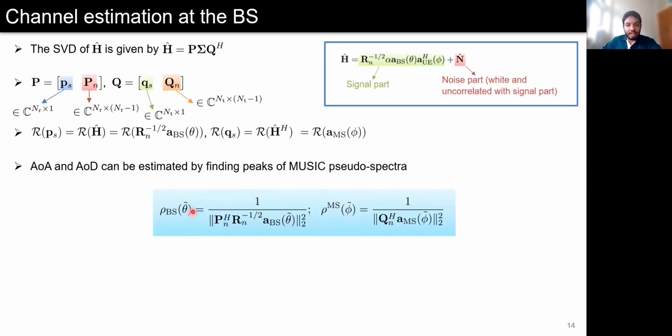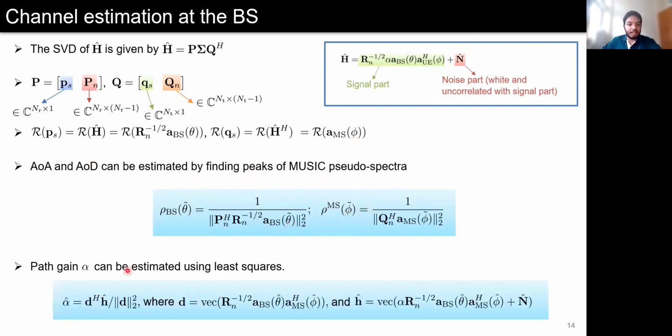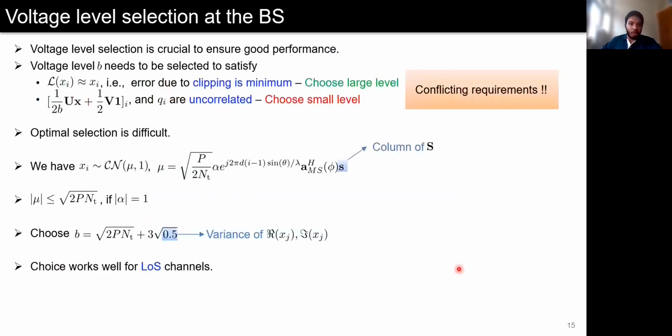Once we know the angle of arrival and angle of departure, we can easily estimate the path gain using a least-square estimator, which is given like this. Before moving to simulations, we will explain a technique to set the voltage level at the base station. The voltage level B needs to be carefully selected to ensure good performance in sigma-delta contexts.